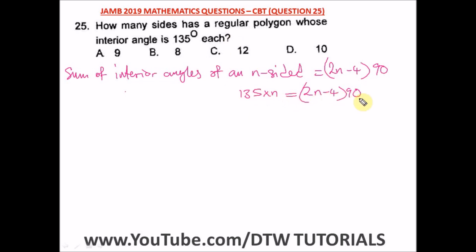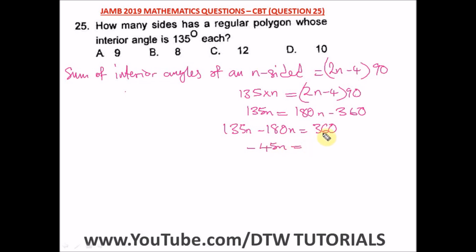Okay, let's open up this bracket. So here, 135 times N is equal to, opening up this bracket, we have 90 times 2n, which is 180n, minus 90 times 4, which is 360. Take 135n to this side and 180n to this side: we have 135n minus 180n equal to 360, and when we subtract, we get a minus what?